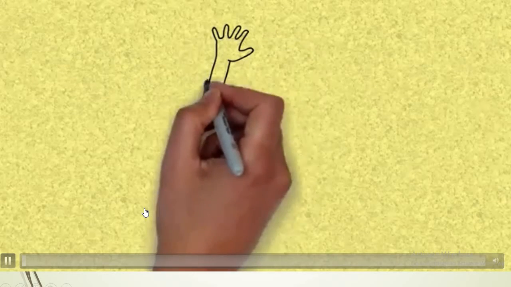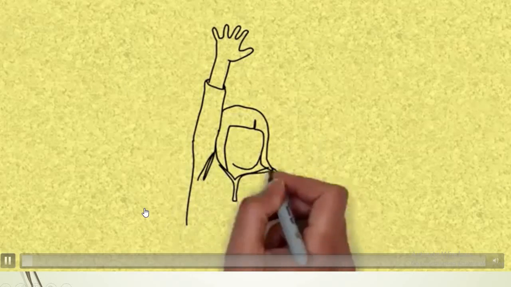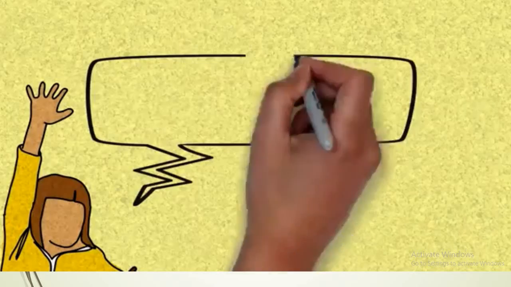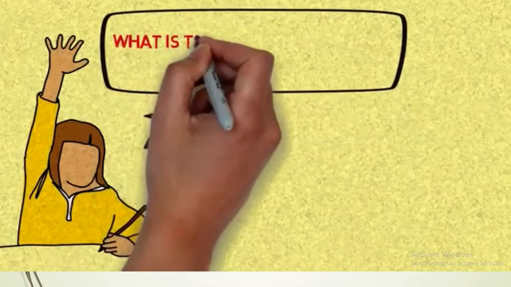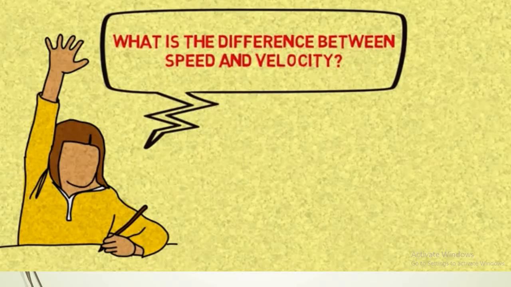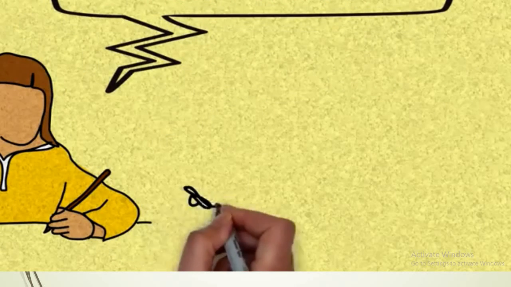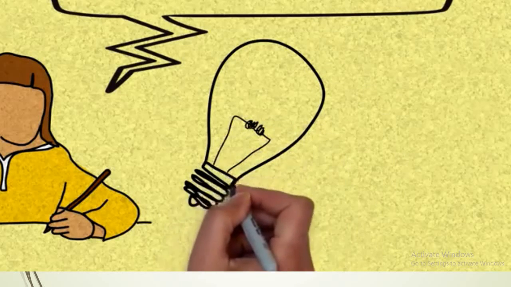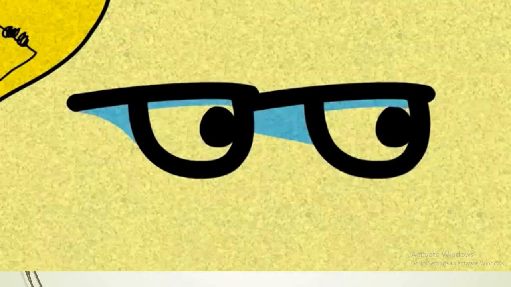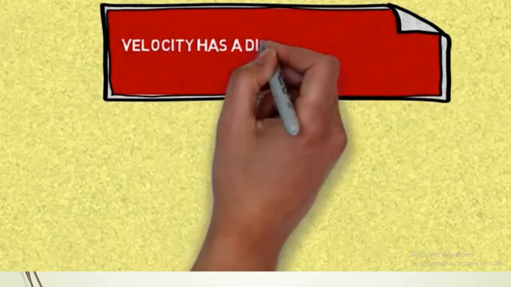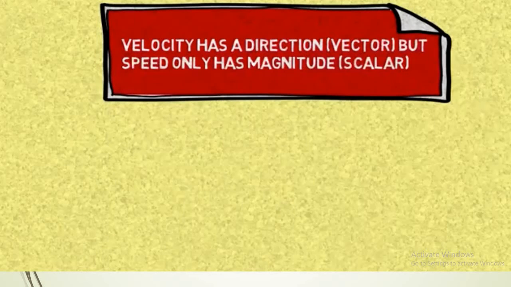Hello everybody, today I'm answering an email that I got from a young physics student while I'm working on an array of really cool videos that I'm sure you guys are going to like. The question is, what is the difference between speed and velocity? That is an interesting and excellent question, because I too at some point thought they were the same thing. Basically, the difference between them is that velocity has a direction while speed does not.